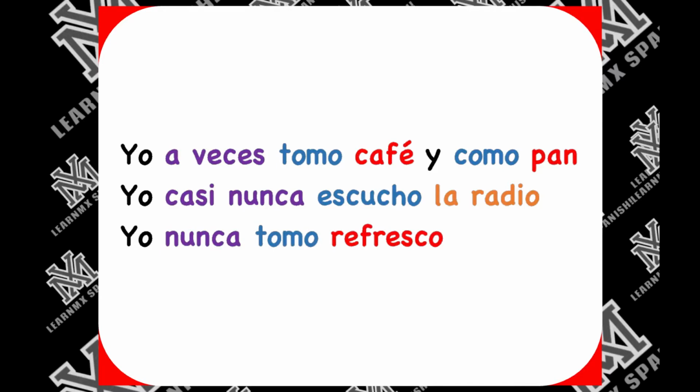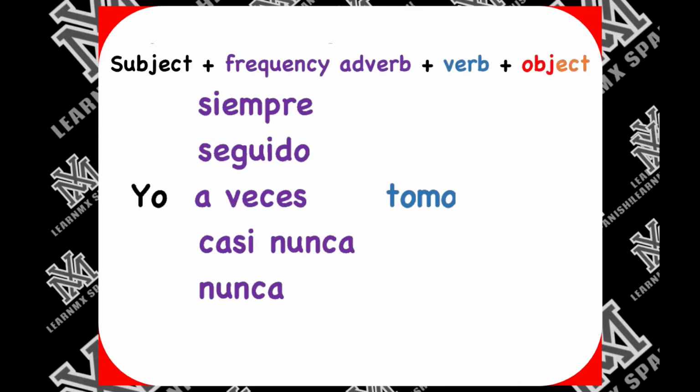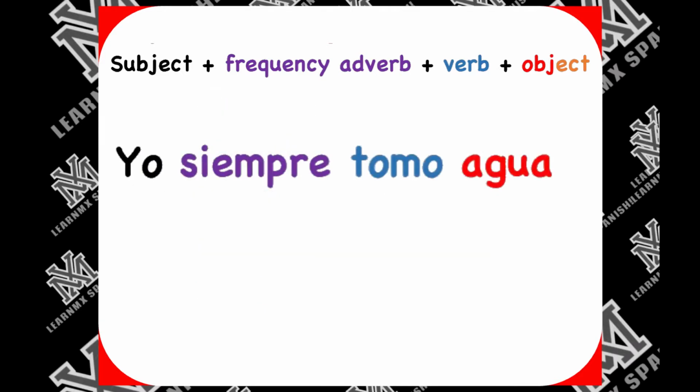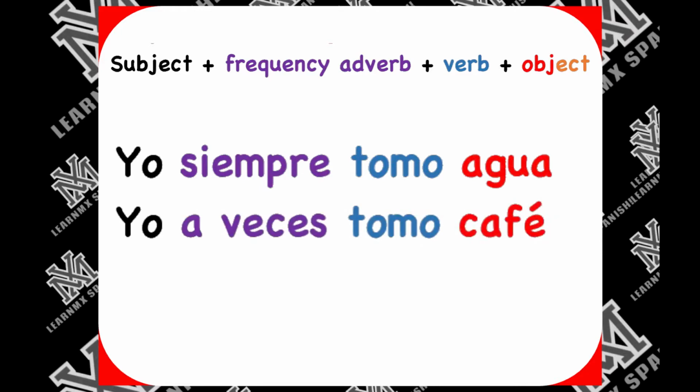Let's see a bit about the structure. Before the verb, we can use any of those frequency adverbs. We can use siempre, seguido, a veces, casi nunca, or nunca. So, with water, yo siempre tomo agua. About café, a veces. Yo a veces tomo café.